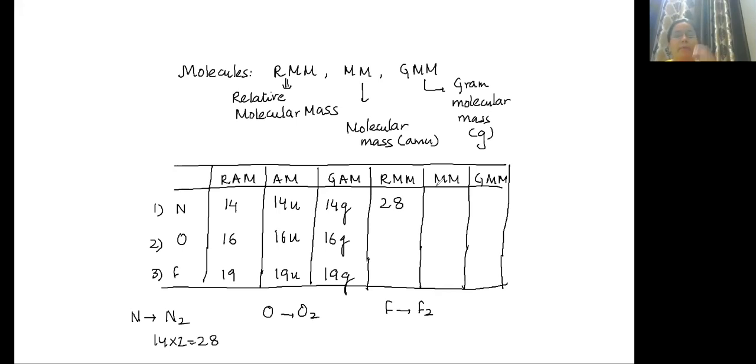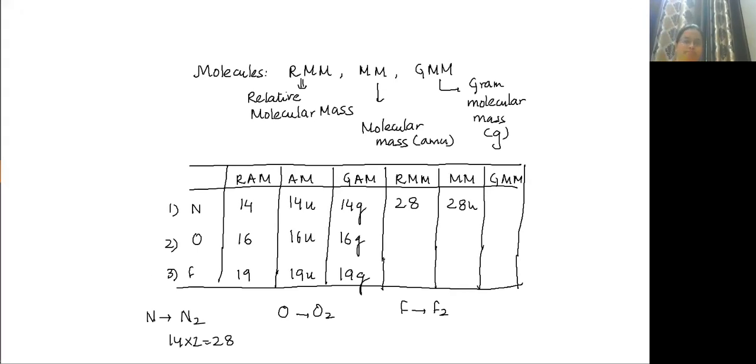And what will be MM? Correct. It will be 28U. What is GMM? 28 grams.